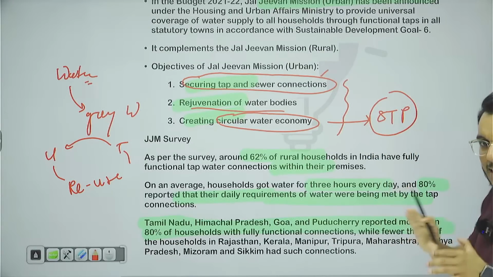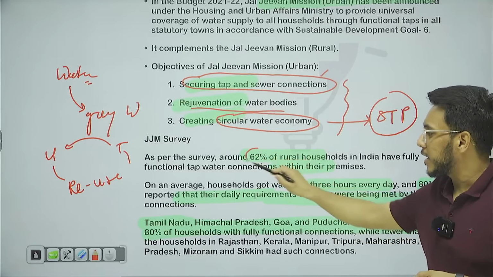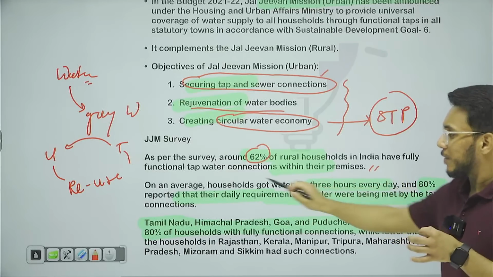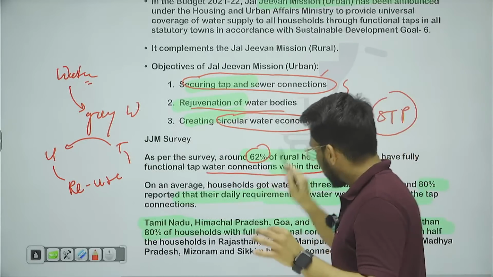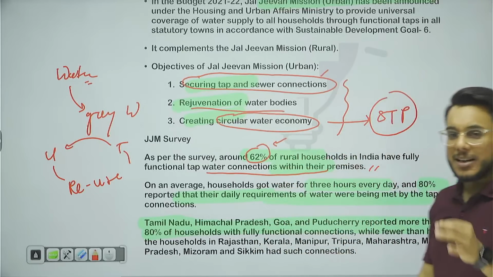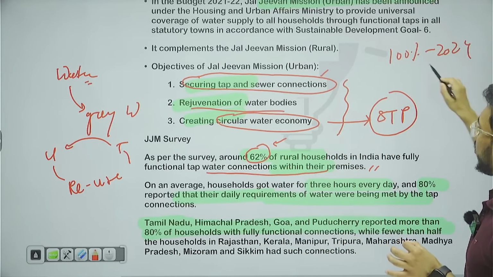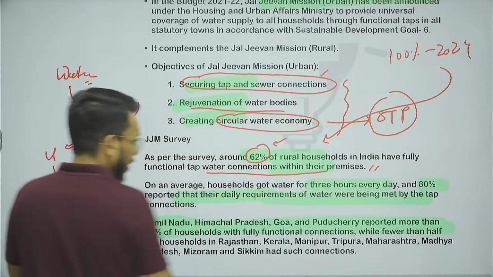Now, recently the Jal Jeevan Mission survey was conducted, and as per this survey, 62% of rural households have functional tap water connections within their premises. Now, 62% is a good improvement, but guys, the target was to reach 100% by 2024. So this looks a little bit unachievable, and it might not happen.